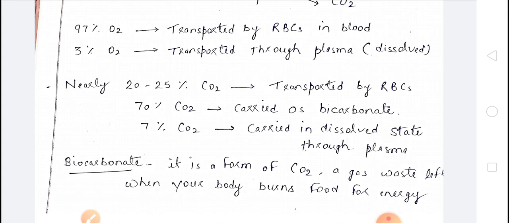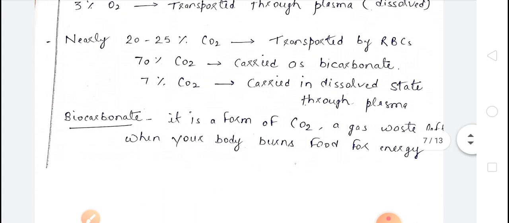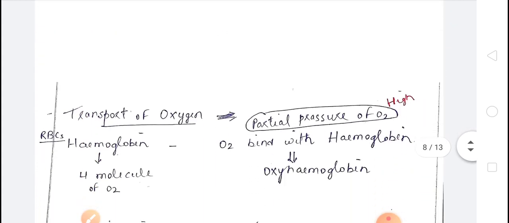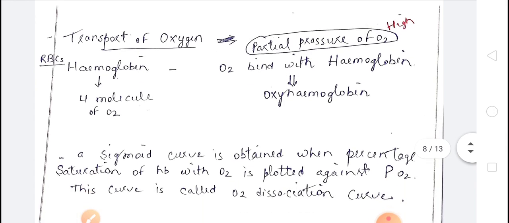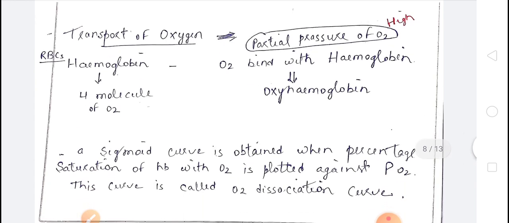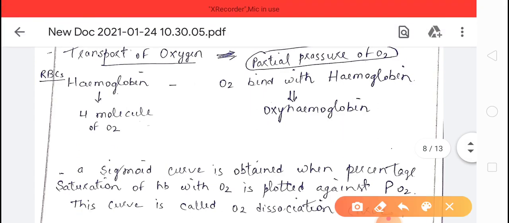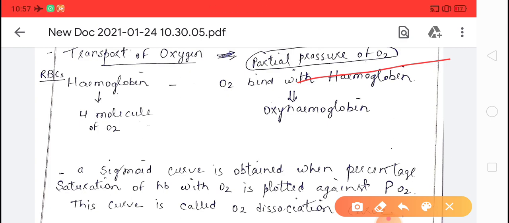Okay, so that is bicarbonate. Okay, clear, children? Now we'll see deeply about transport of oxygen. The transport of oxygen depends on the partial pressure of oxygen. If the partial pressure of oxygen is high, then it can easily transport.